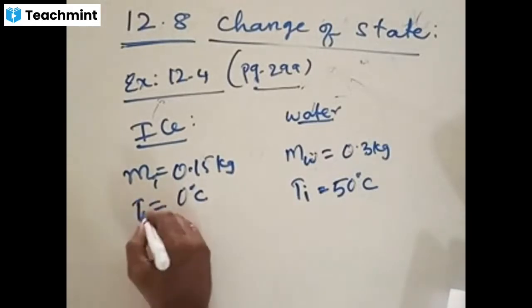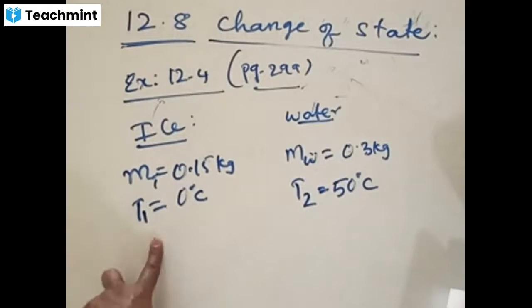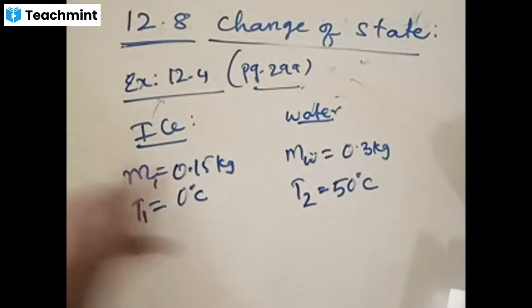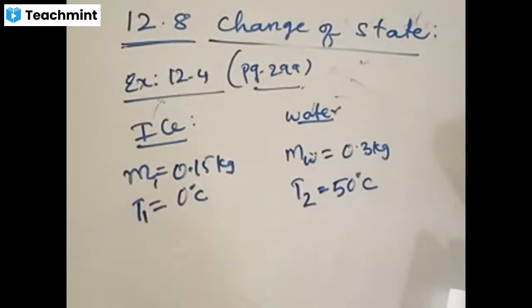What we'll do is say this is T1 and this is T2. T1 is the initial temperature of ice, T2 is the initial temperature of water. If these two are mixed, what happens? If some ice is added to water, or water is added to ice, what happens to the temperature?